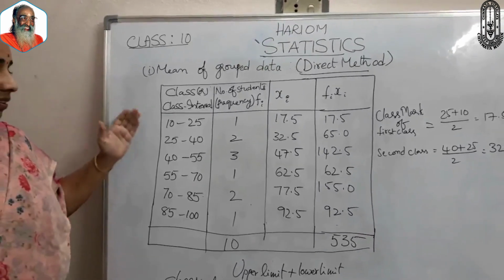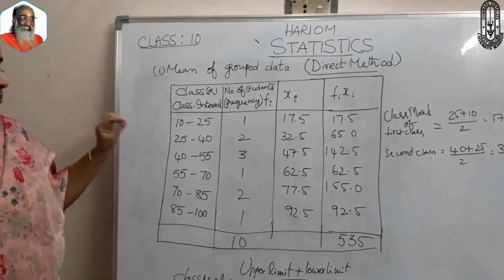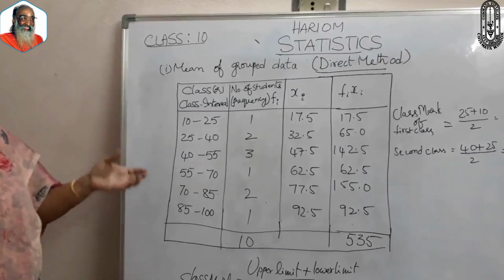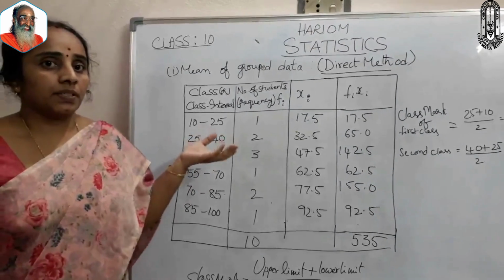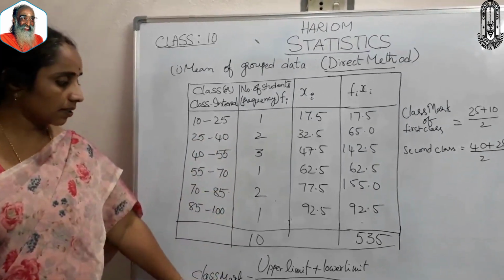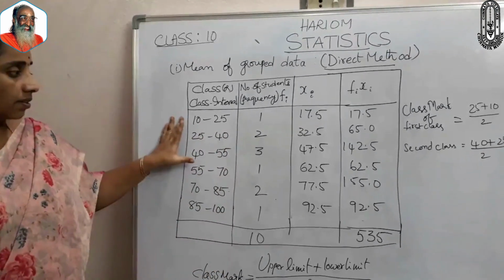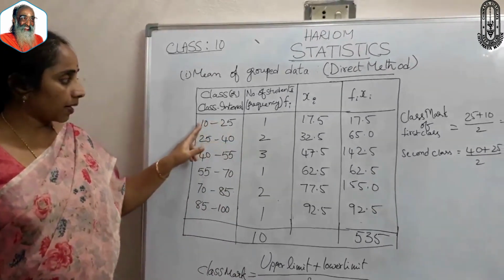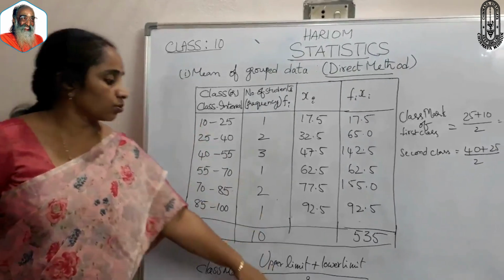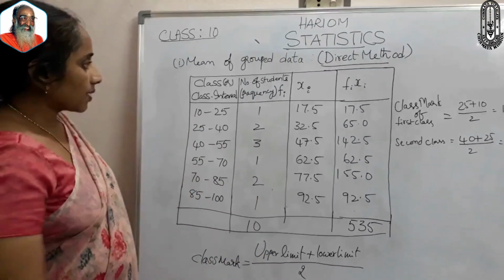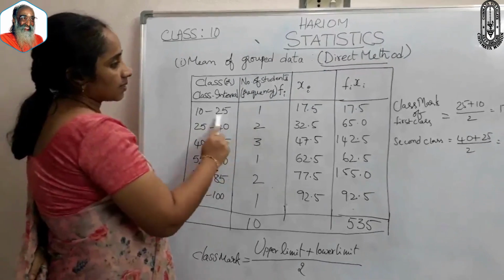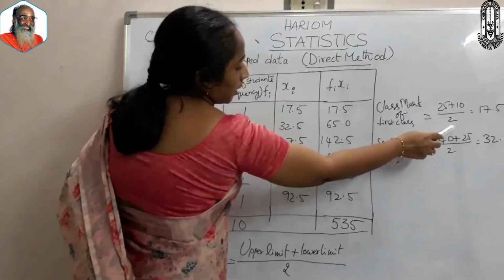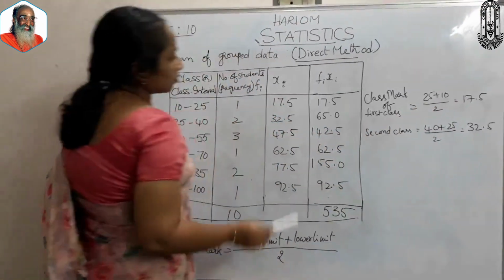Here, for each class interval, we need a representative. We call that representative the class mark. To calculate the class mark for a class interval, it is (upper limit plus lower limit) by 2. That is, the class mark of the first class is (25 plus 10) by 2, that is 17.5.